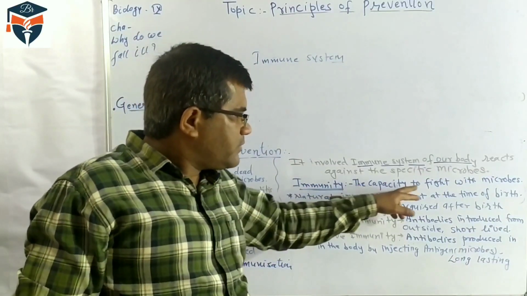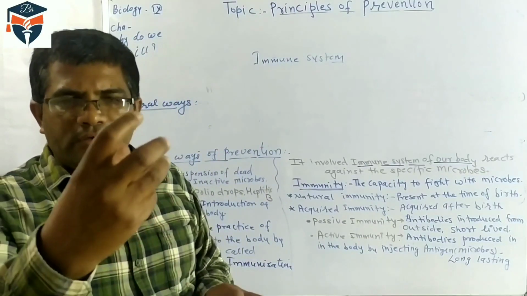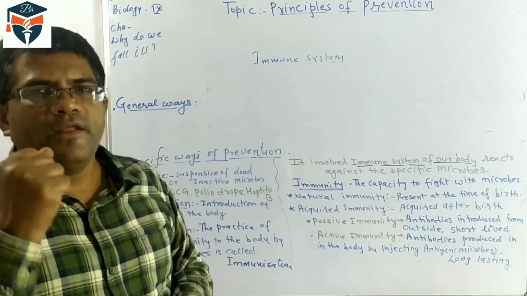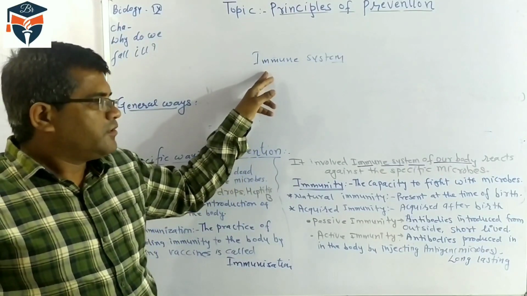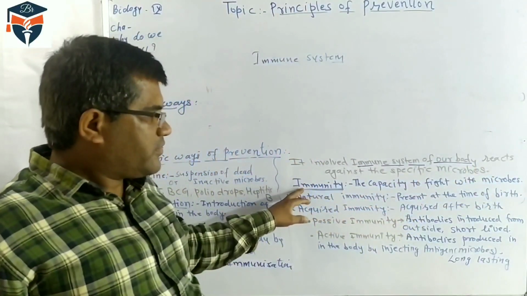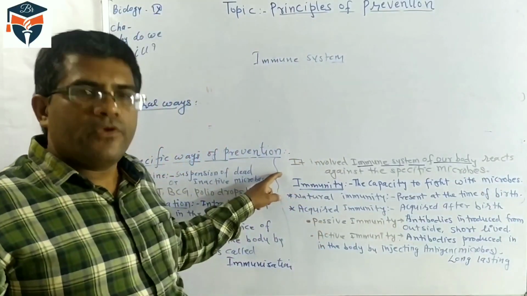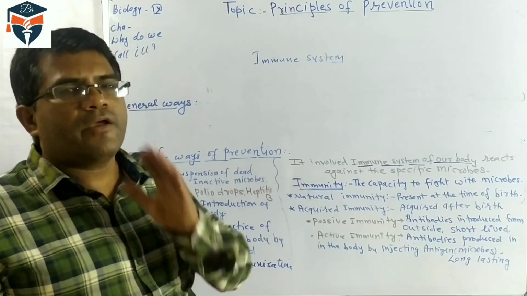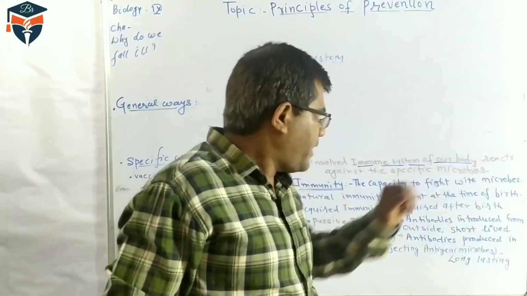Immunity is the capacity to fight with the microbes. When any microbe enters our body, there is an immune system, as I told you, the WBCs, which fight with the microbe. So this capacity to fight with the microbe is called immunity. Immunity is the capacity of our body cells to fight with the microbes.